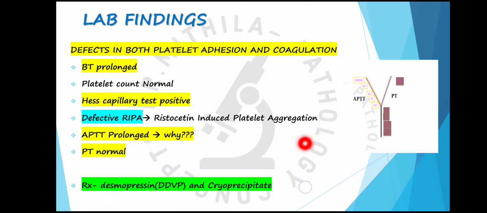And in the treatment, we give cryoprecipitate as a source of factor 8, and desmopressin, which will cause increased release of von Willebrand factor in the body. So these two are the options for treatment.